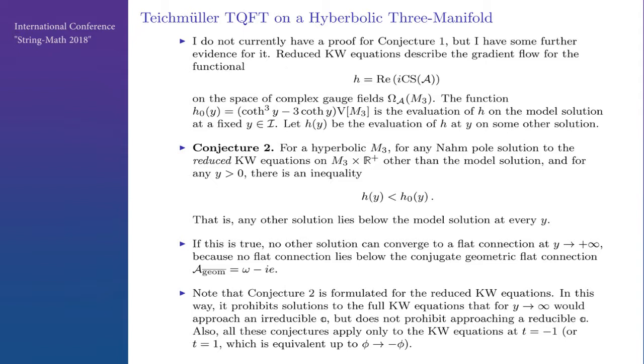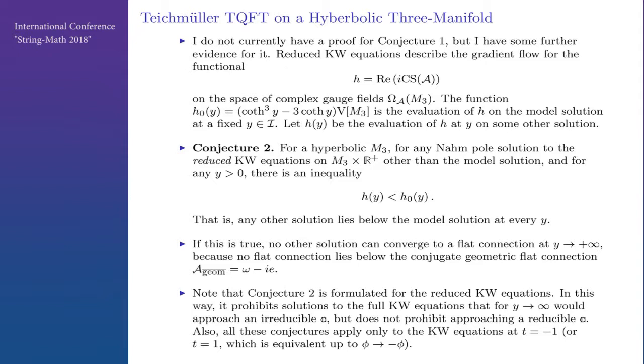So the conjecture is that for the same setup, but for the reduced Kapustin-Witten equations on M3 times R plus, any solution other than the model solution lies below the model solution at every y. If this is true, then no other solution can converge to a flat connection at infinity because all other flat connections lie above the conjugate geometric connection.